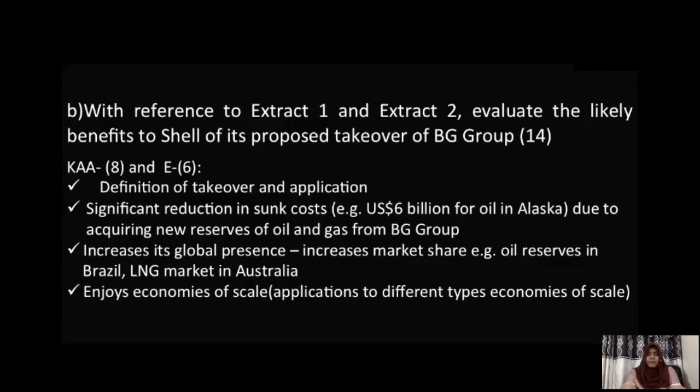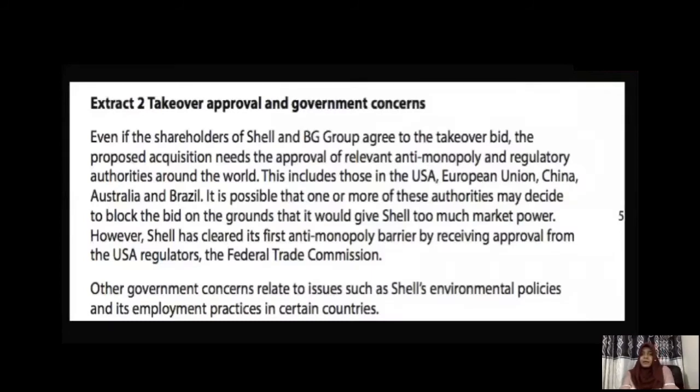Then when we are looking at the second case study, because you are expected to check the second case study itself to answer the question: even if the shareholders of Shell and BG Group agree to the takeover bid, the proposed acquisition needs the approval of relevant anti-monopoly and regulatory authorities around the world. This includes those in the USA, European Union, China, Australia, and Brazil. It is possible that one or more of these authorities may decide to block the bid on the grounds that it would give Shell too much market power.